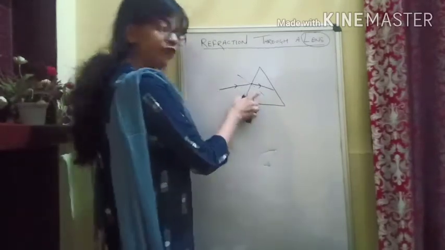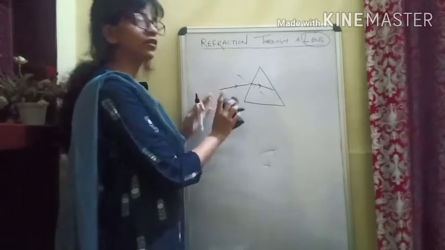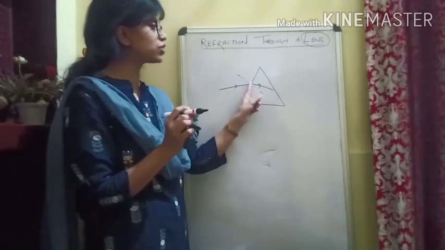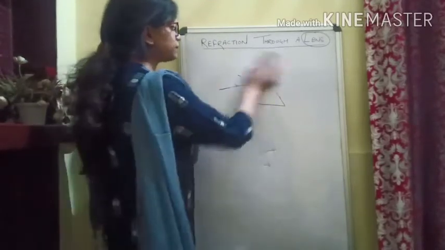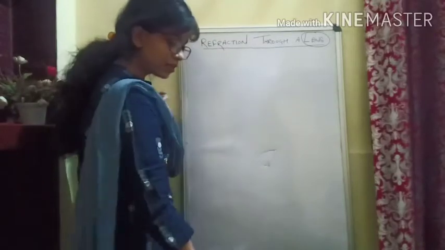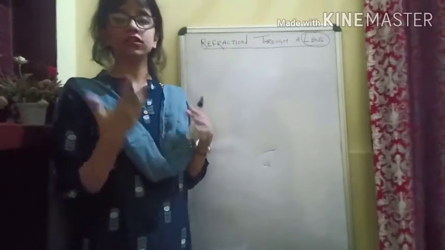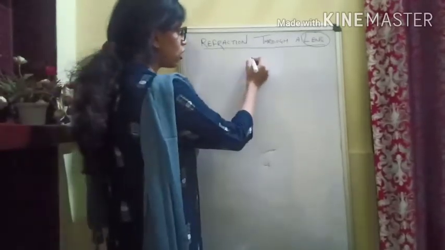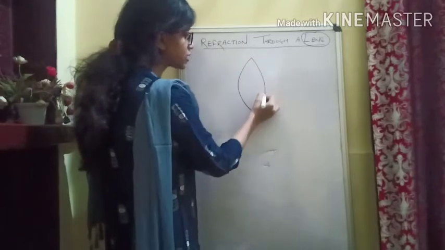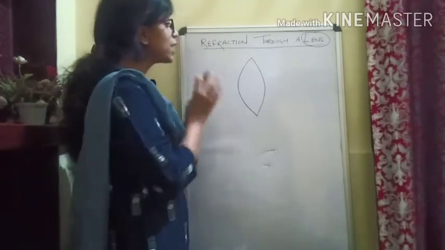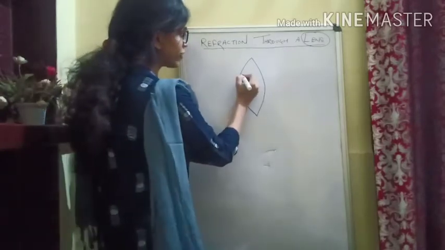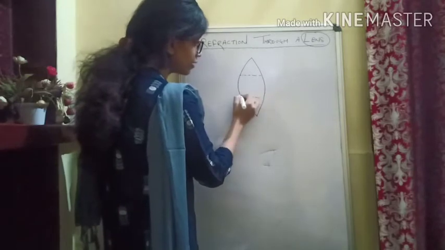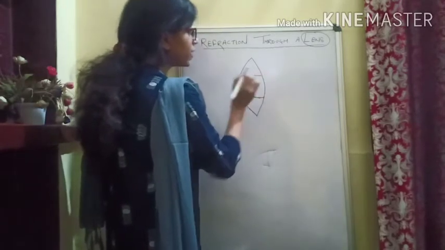Okay, now if you know this, let us proceed. Just know one thing, that whenever a light ray is going inside the prism, it will bend towards the base. Depending upon this, let's see the convergent action of the convex lens and the divergent action of the concave lens. So if I draw a convex lens for you all, this is a biconvex lens which I am drawing, and I am going to show you the prism effect here. We can actually divide it into three parts, considering that all three parts are behaving as a prism.